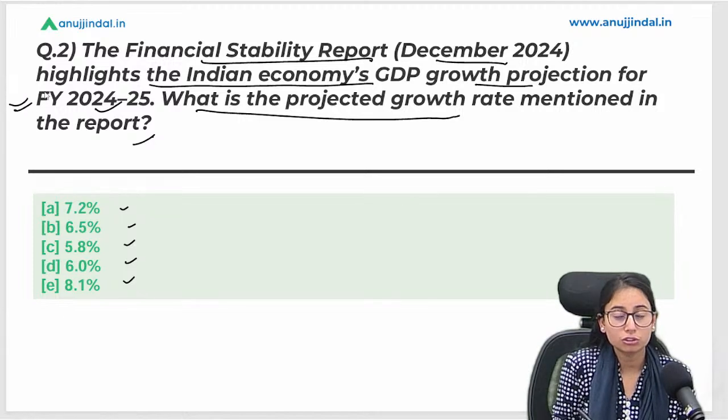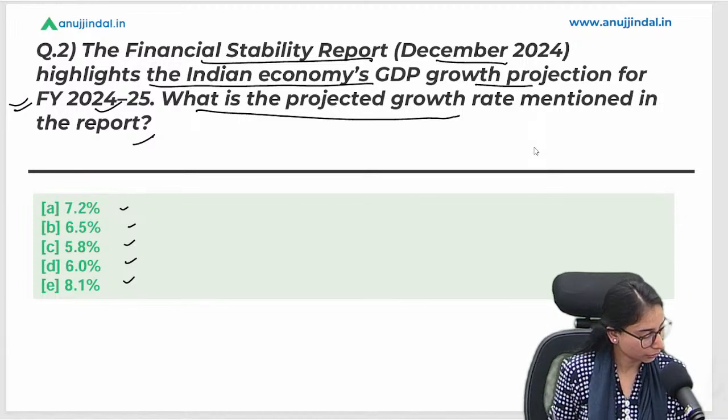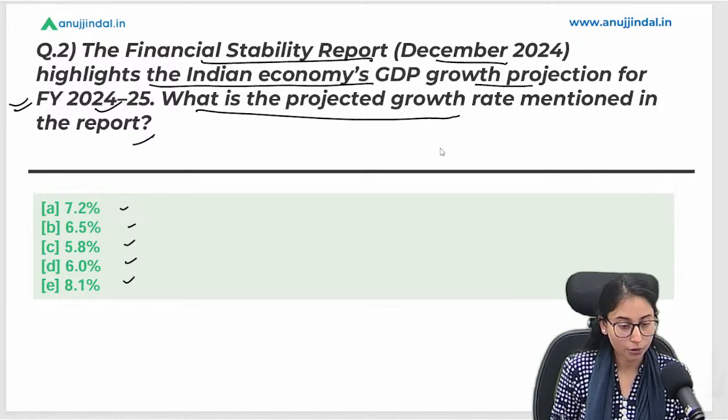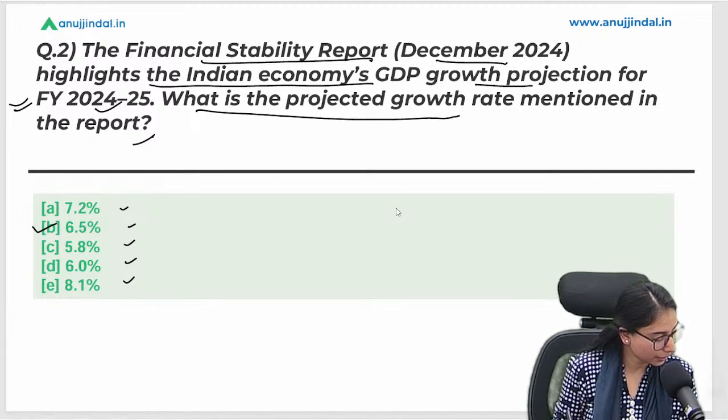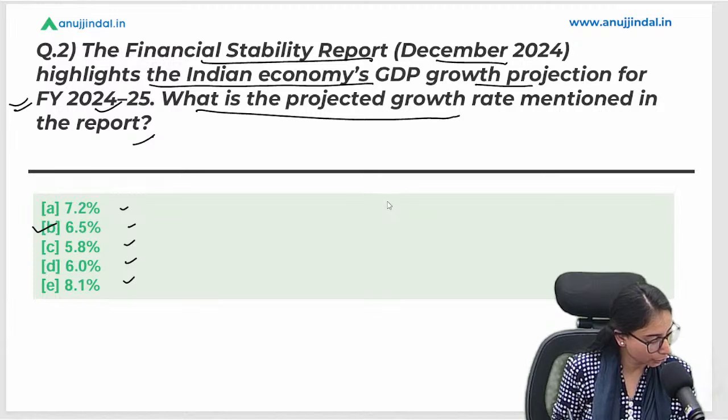They are asking yearly, half-yearly now. Okay, so tell me what is the correct answer. Okay, right, good. B is the correct answer. 6.5 is the right answer. Okay, good Afsana, good Ayush.